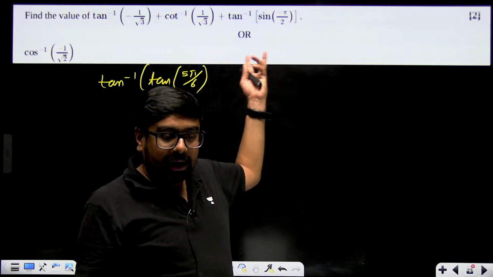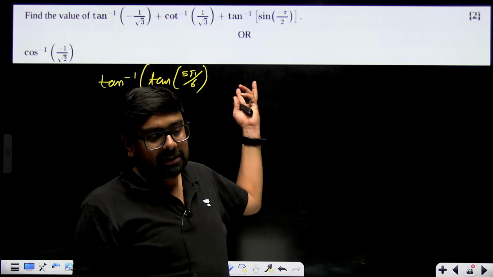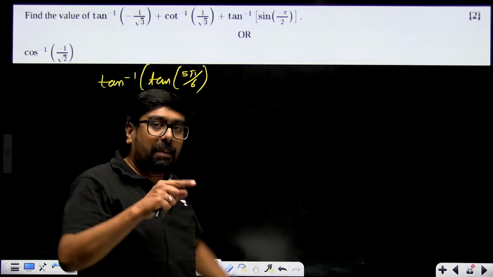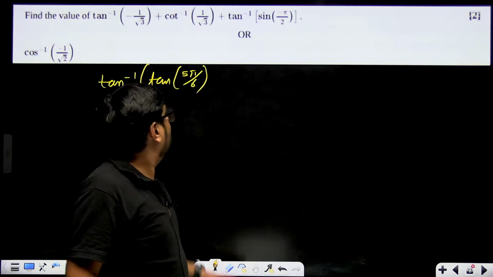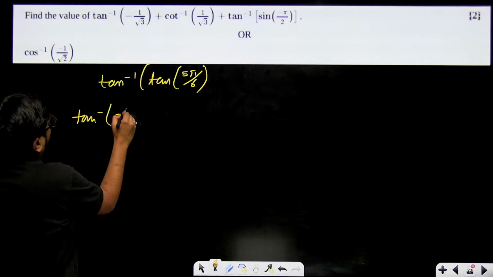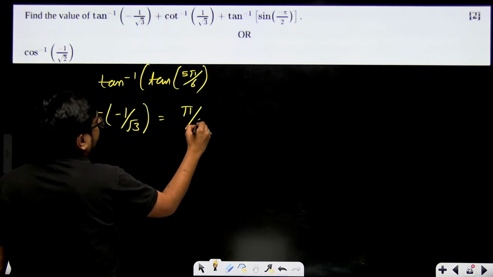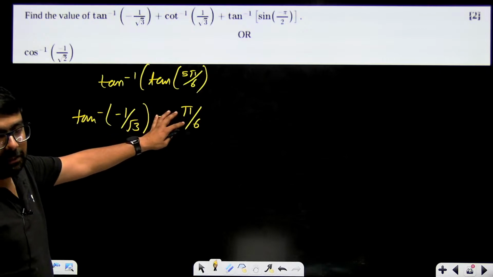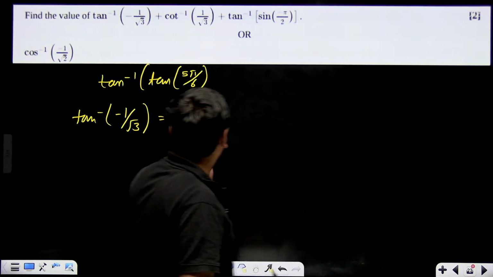So you'll have to do pi minus π/6 again. Then you'll get π/6 in this domain, -π/2 to π/2. That means tan inverse of -1/√3 will become equal to π/6. You have to give your answer between -π/2 to π/2. Even if you remember the ranges properly, then you'll be able to give your answer like this.